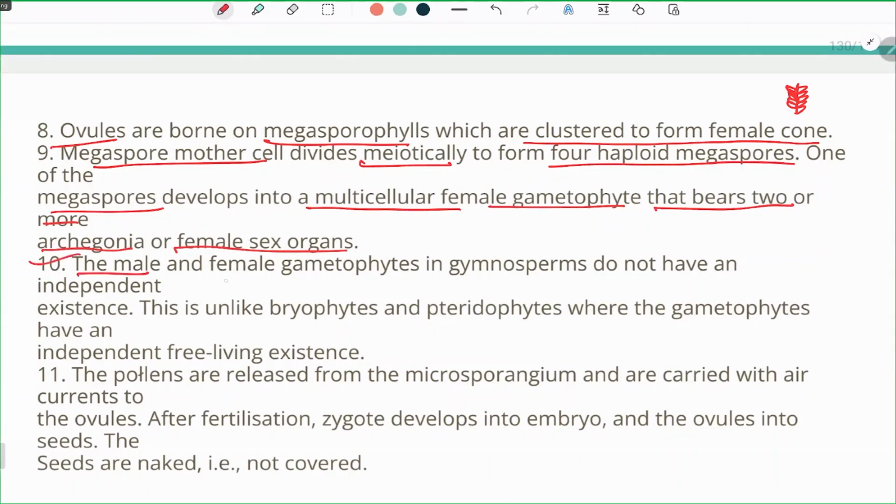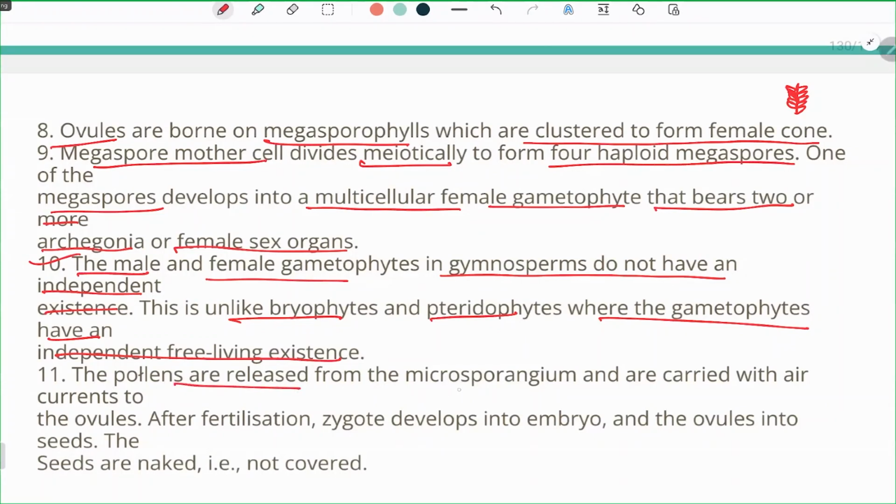Now, the male and the female gametophytes in gymnosperms do not have an independent existence. They will have to depend on the sporophytic body. Unlike in bryophytes and pteridophytes, where the gametophytes have an independent living existence, and in them the sporophytic body was actually a parasite on them.